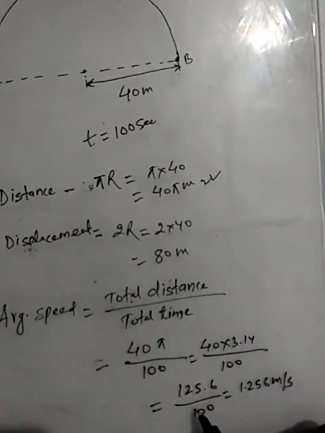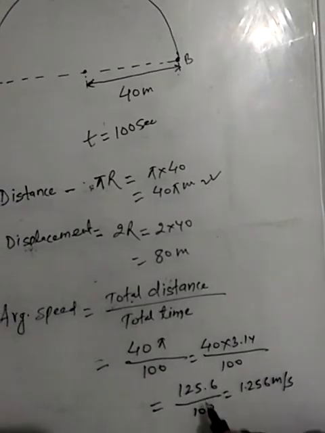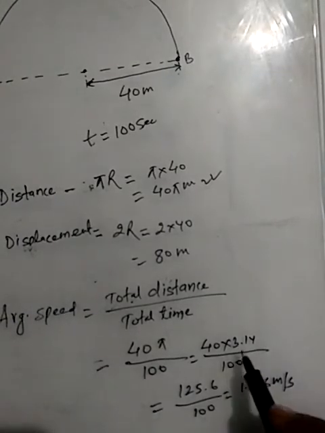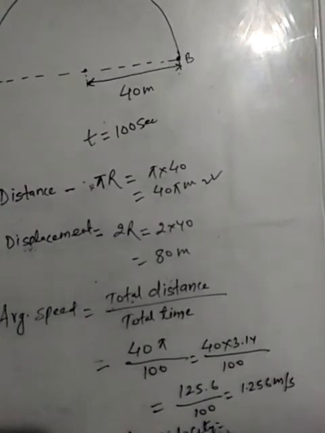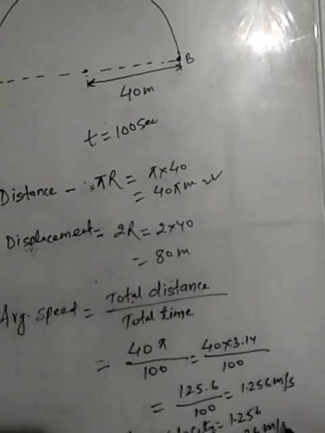After calculation we got that the average speed of the object will be equal to 1.256 meter per second, or it can be written as 1.26 meter per second.